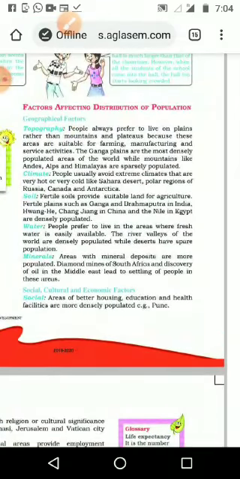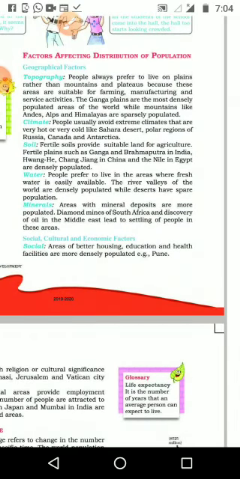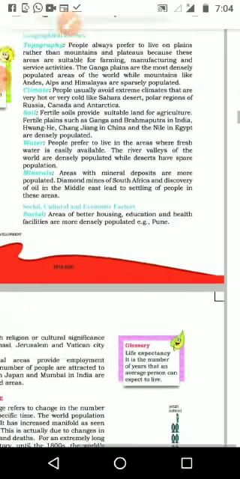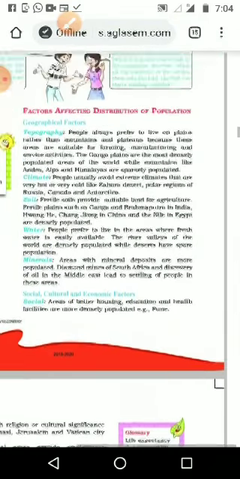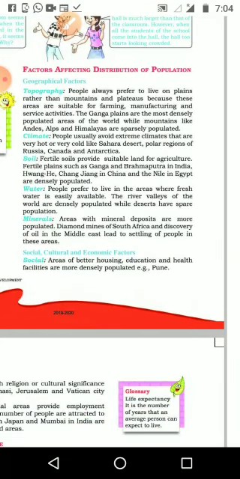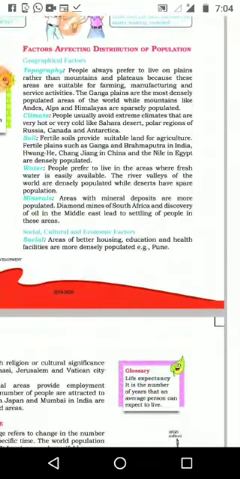Next one, climate. People usually avoid extreme climates that are very hot or very cold, like the Sahara Desert, and the polar regions of Russia, Canada, and Antarctica. So it is very difficult to live in an extreme climate. Looking at the Indian situation, those living in Himachal Pradesh or Arunachal Pradesh or UP face extreme climate, and still they are living there.